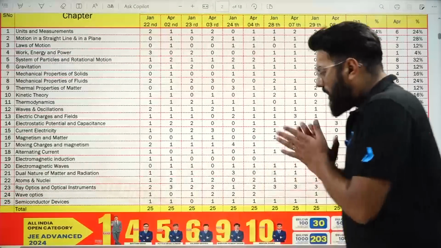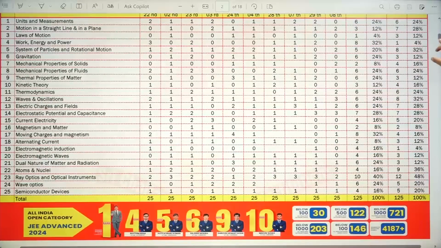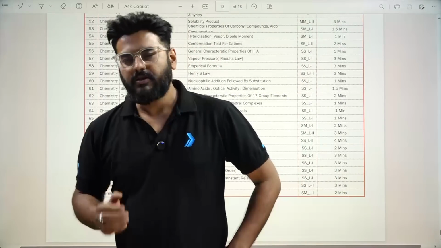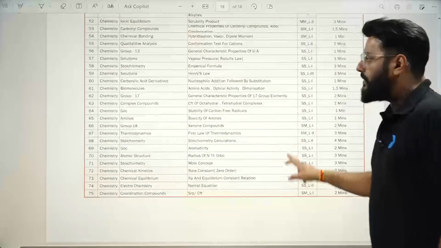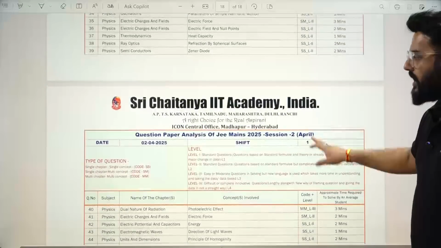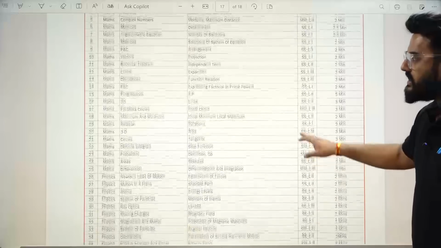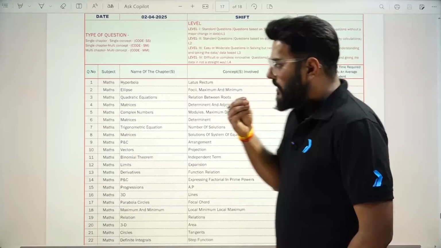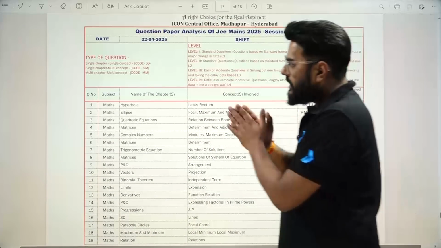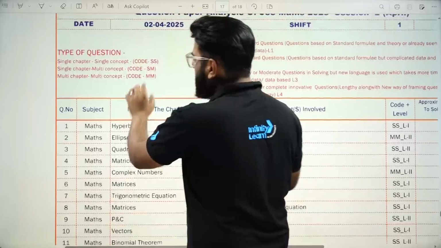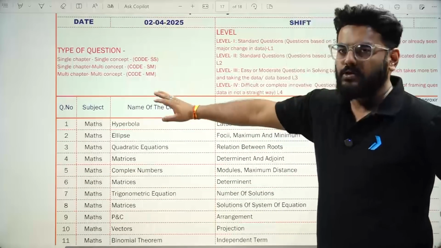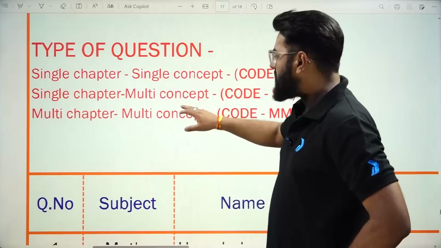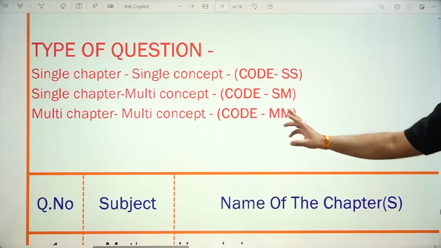Now what I am going to do is give you an idea about the individual sessions, especially the physics portion. In the April attempt, in each and every shift, what I've done over here is segment the problems based on their level. The concept I've used is that there is first a division based on the type of question: a single chapter single concept question, a single chapter multi-concept question, or a multi-chapter multi-concept question.